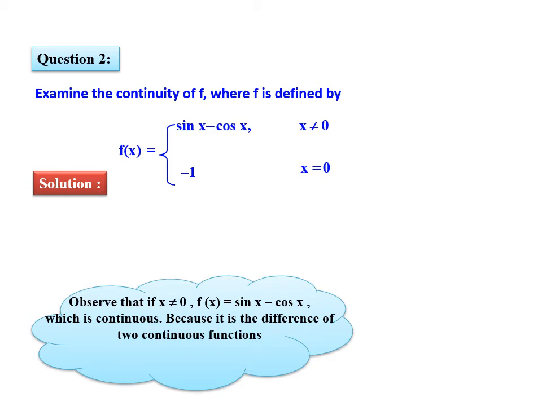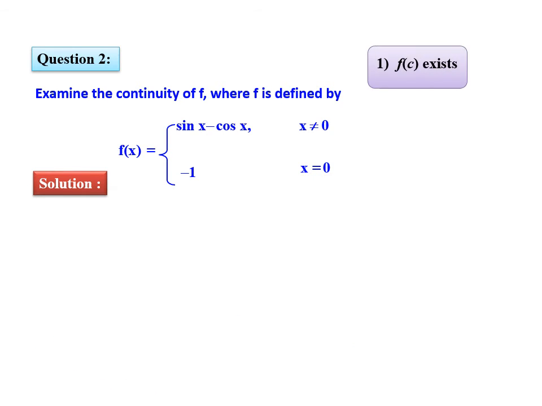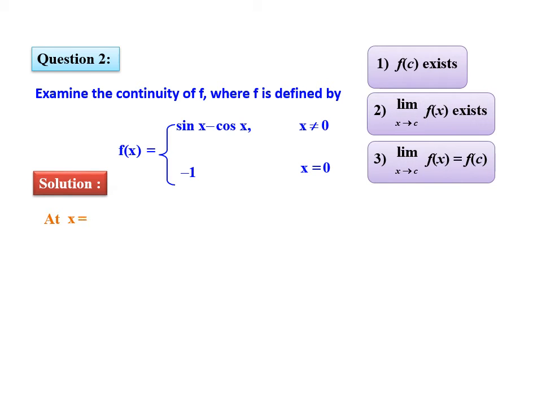Observe that if x is not equal to 0, f of x is equal to sin x minus cos x, which is continuous because it is the difference of two continuous functions. So at x equal to 0, we will find the value. f of 0 is equal to minus 1, and the limit of f of x as x tends to 0 is equal to the limit of sin x minus cos x as x tends to 0, which equals 0 minus 1, which is minus 1.